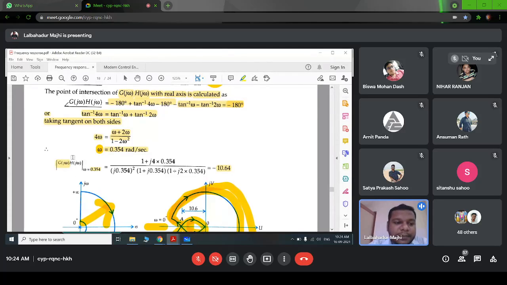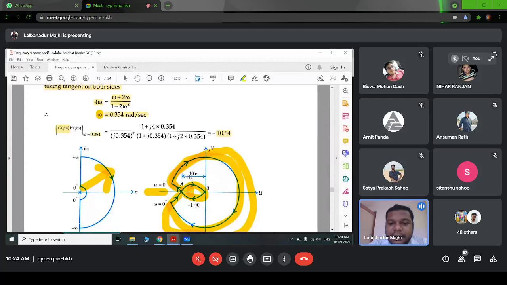And putting that frequency into the magnitude of G of j omega H of j omega, we can find this value. So here we are getting minus 10.6. So it is encircling minus 1 plus j0.